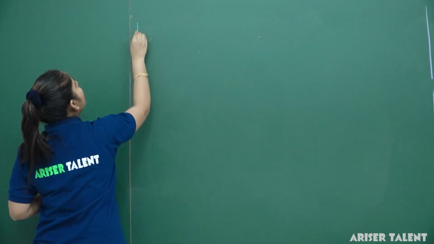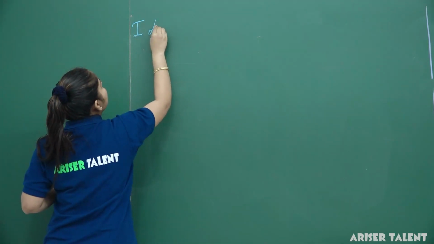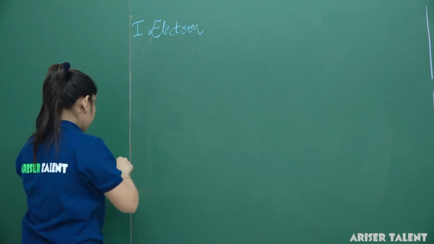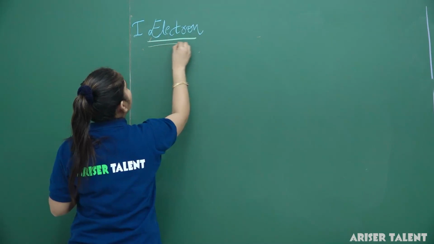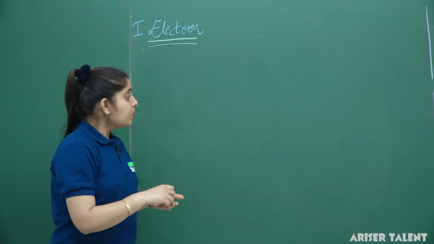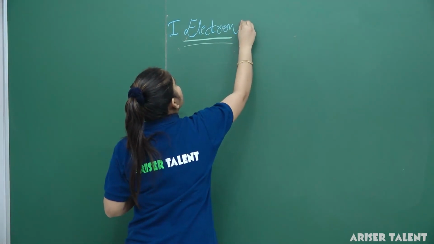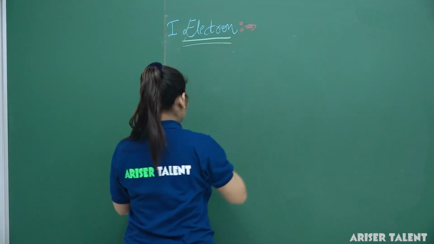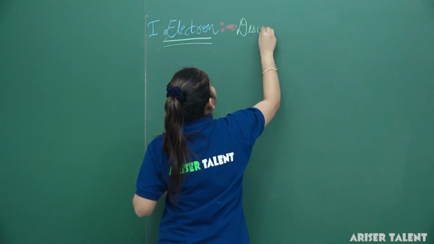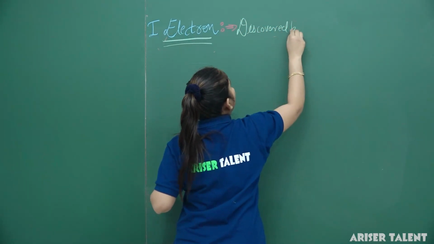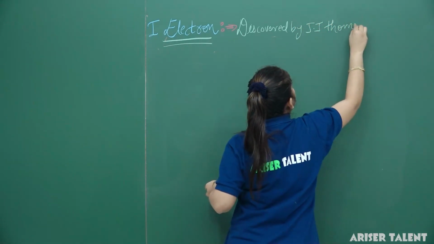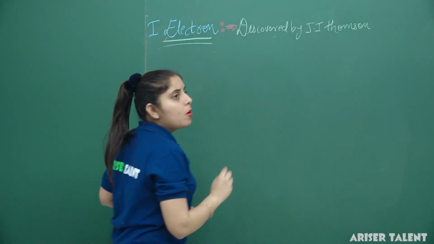In the category of subatomic particles, the first particle is called the electron. So, what is the electron? The electron was discovered by J.J. Thomson.